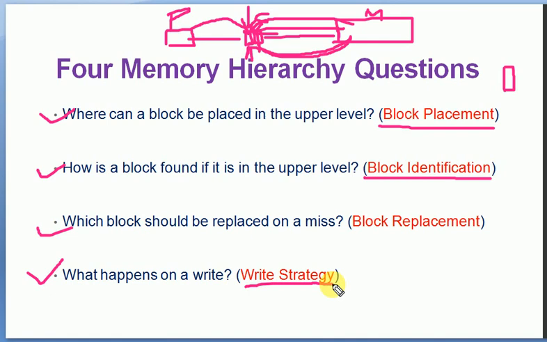So what are the different operations to be done when we do final writing, when we write the result into the memory, which is to be permanently stored? What are the different strategies used for writing the contents into memory? So these 4 memory hierarchy questions arise when we are using the processor along with the cache and a primary memory, which is crucial for the execution of any program which is part of a computer system.